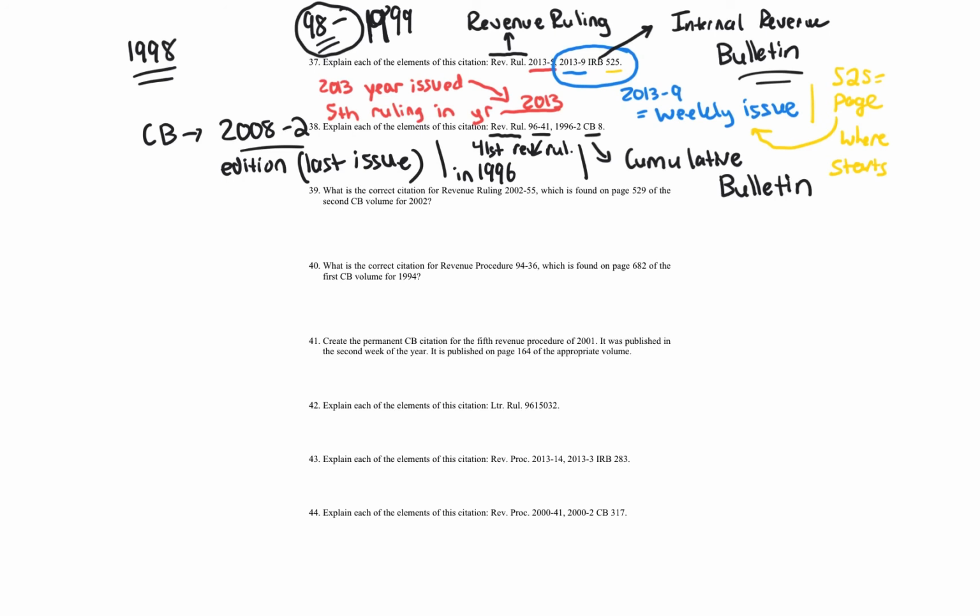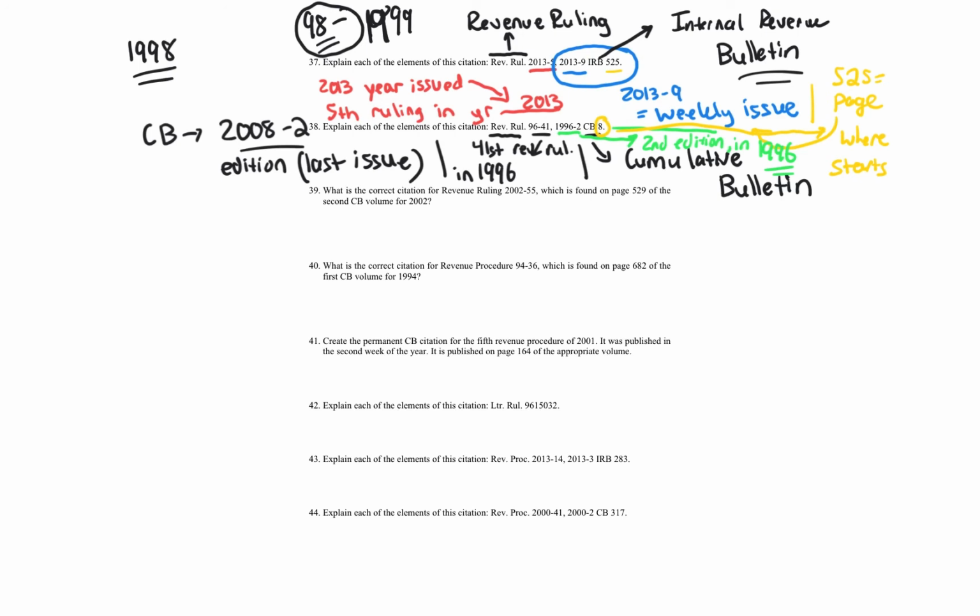This is the 2nd edition. Sorry, let me change that color. Let me use green. Don't want to confuse you with the stuff above. Let's use green on this one. So this is the 2nd edition of the Cumulative Bulletin in 1996. And then finally, page 8, or CB8, that's page 8. That's the same thing. So I'm going to put that one in yellow. It's the same idea. It's where that revenue ruling starts. So that breaks down the revenue rulings for you.